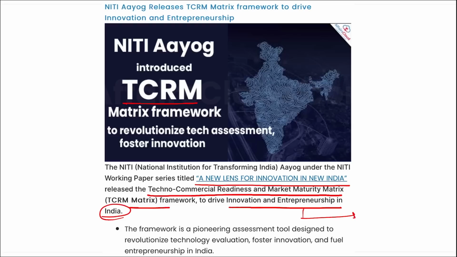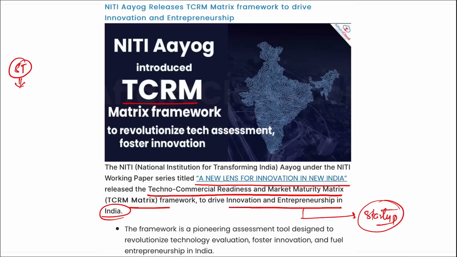And we see that startup culture has been getting a boost in India. Also, if you remember, there was a series, Shark Tank, that also boosted and encouraged many youngsters to be a part of this journey, and to choose entrepreneurship as their future. Correct. So if we talk about this TCRM matrix, it will provide the historical development of various technological assessment frameworks that will include technology readiness level, commercial readiness level, and market readiness level scales, right?